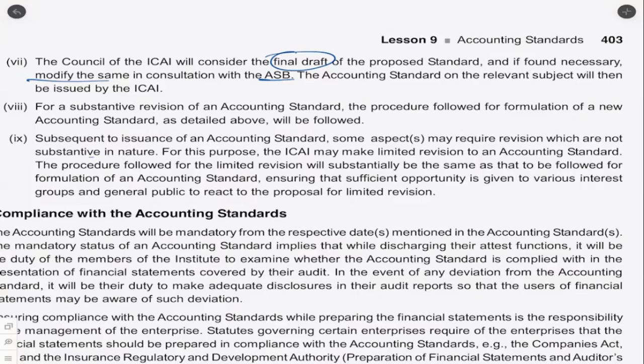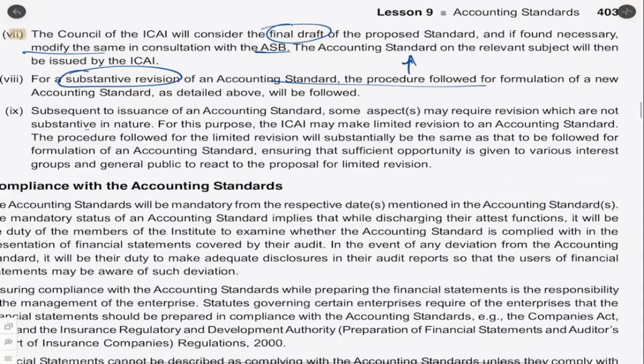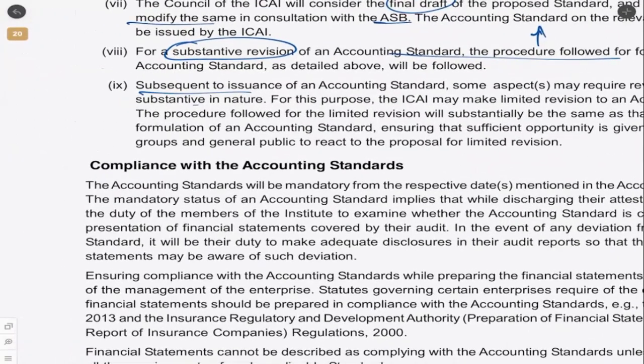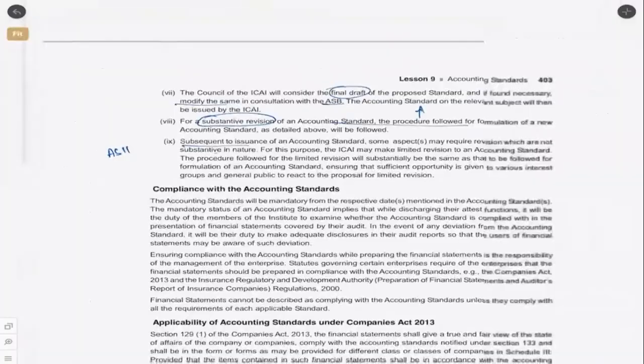Again, if there is any substantive revision of an existing standard, we will have to follow the same procedure as above. That is preliminary draft, exposure draft, comments, then finalization. Sometimes what will happen subsequent to issuance of an accounting standard, some of the standards require changes. For example, I will give just an example. AS 11 is on foreign exchange transactions.